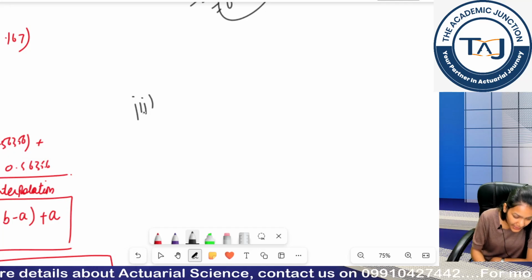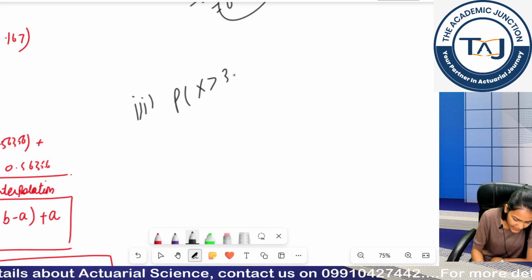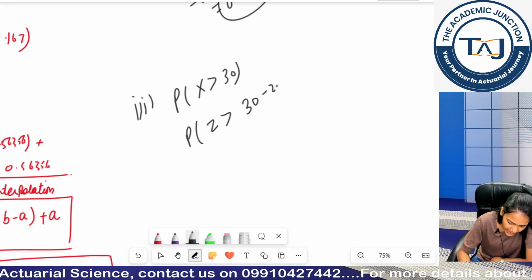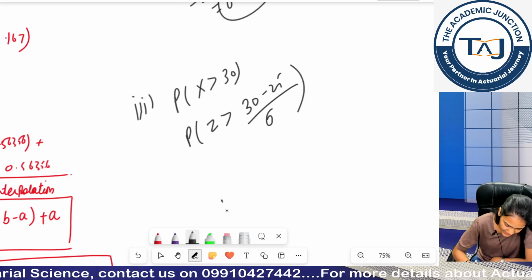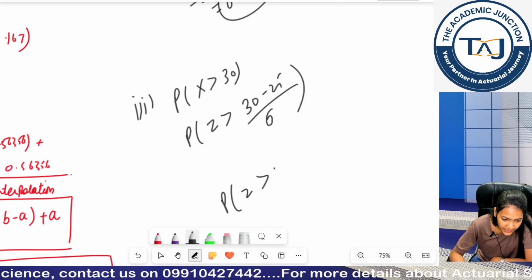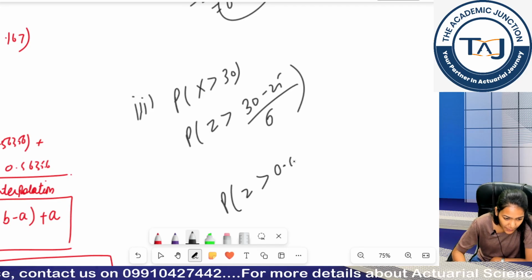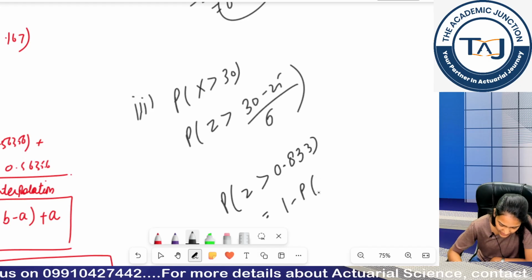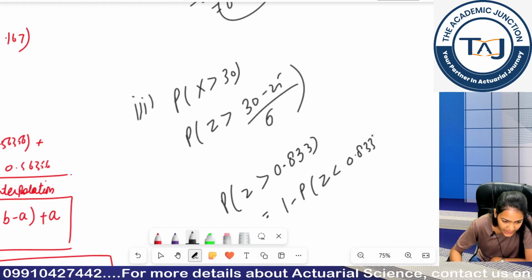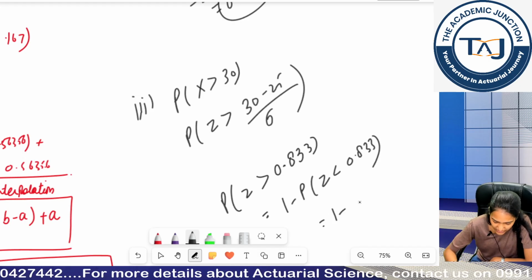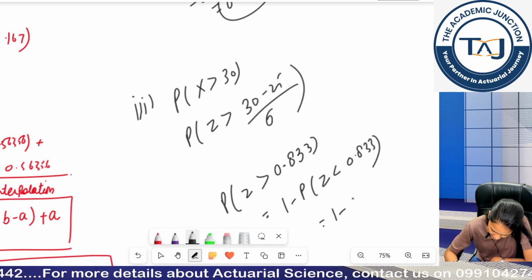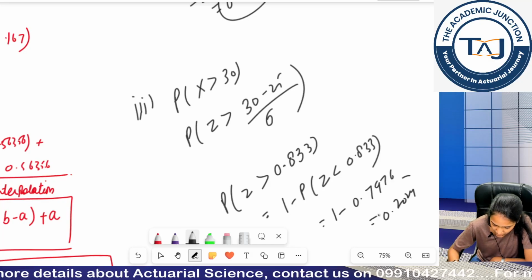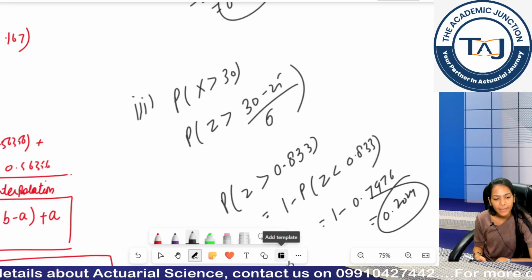What was my third part? Third was x is greater than 30. So again I standardize: z is greater than (30 minus 25) by 6, which is z is greater than 0.833. Now this is 1 minus probability z is less than 0.833. So again I had the same value, so it is 1 minus 0.7976, equal to 0.2024.